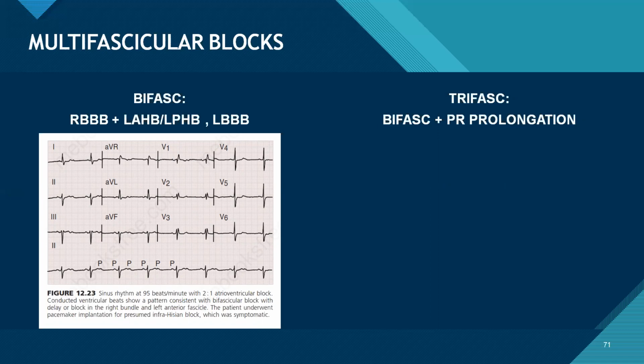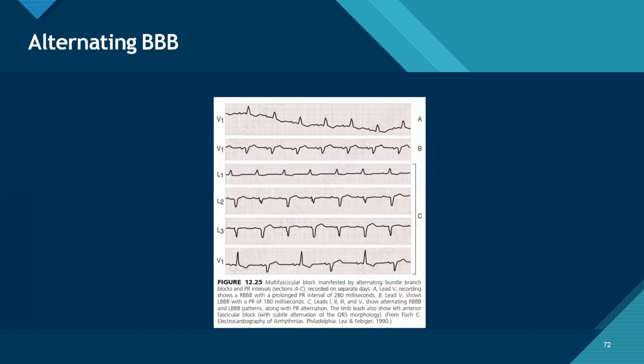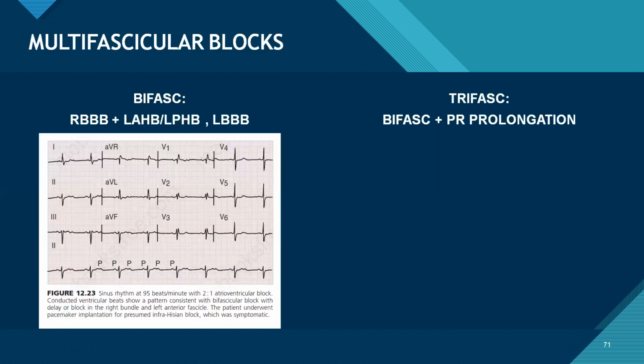I don't think this ECG has a block at the level of the bundle branch. This is AV nodal. Why do you say that this is a fascicular block?